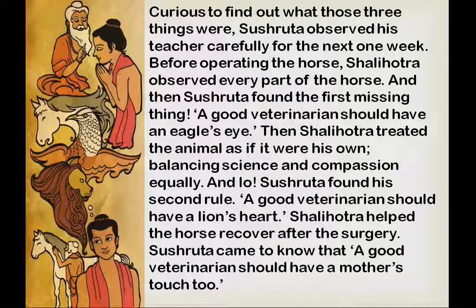So the first was that a good veterinary should have an eagle's eyes, to see each and every part properly, balancing science and compassion. The second was a lion's heart. And the third was that after operating on any animal, we have to give a mother's touch too. Then only is it a complete surgery.